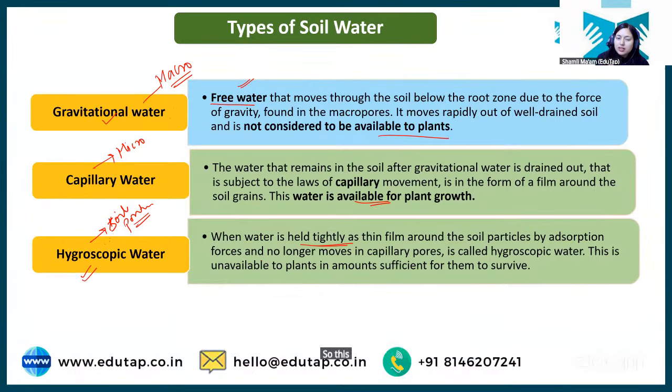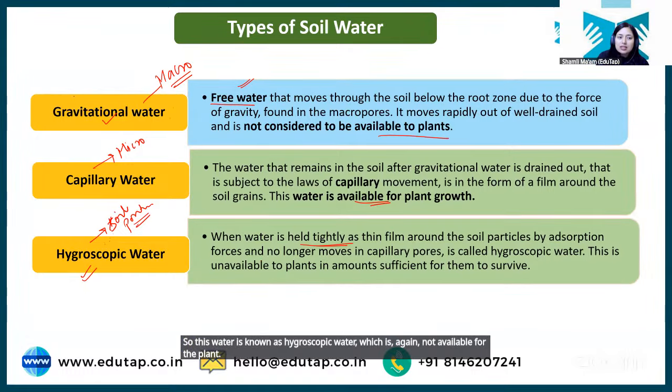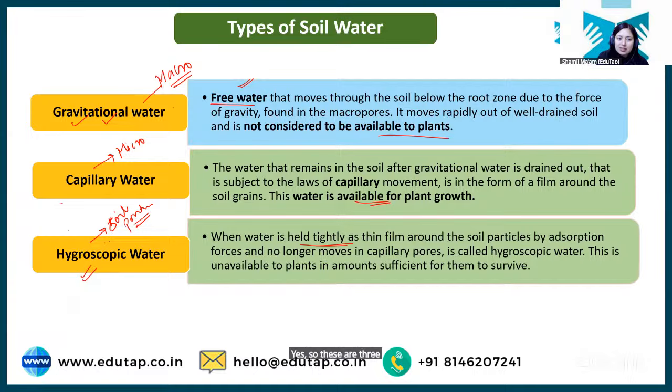This water is known as hygroscopic water, which is again not available for the plant. Clear? So these are three types of water present in soil. The water available for the plant is capillary water. You have to learn this. It is the actual water present in the micropores and is available for the plant to grow. Clear?